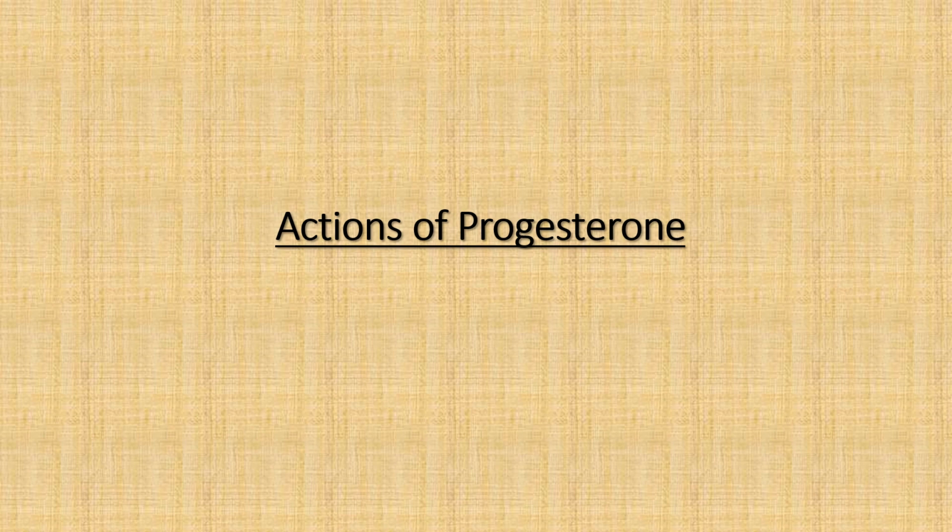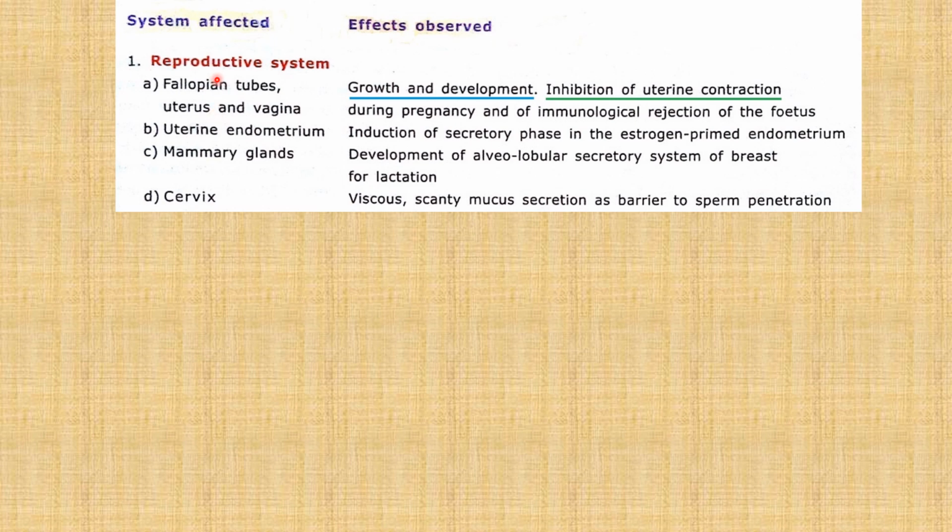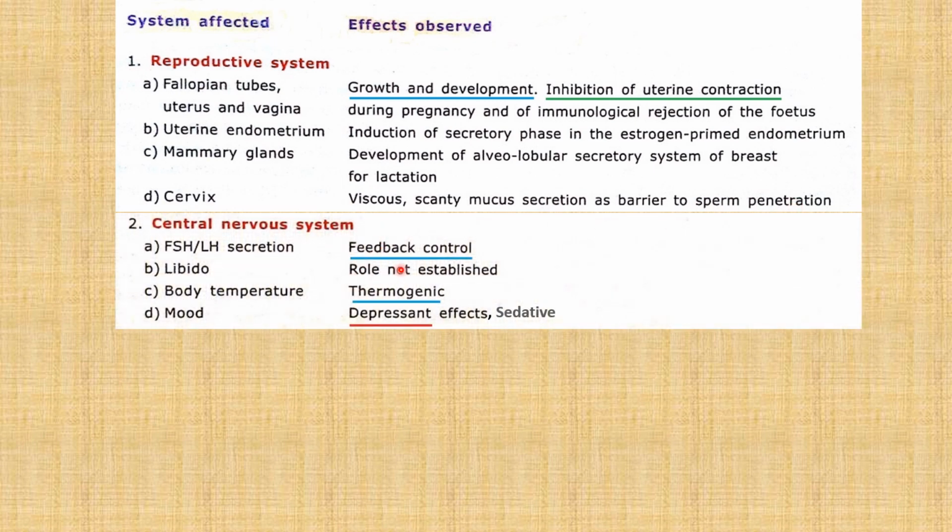Pharmacological actions of progesterone. Like estrogen, progesterone also causes growth and development of the female reproductive system, but progesterone inhibits uterine contraction so as to maintain pregnancy, and it makes the cervical secretion thick, viscous and acidic, which is hostile for conception. In CNS, it has negative feedback inhibition on FSH and LH secretion. It is thermogenic, so it can increase the body temperature. It can cause mood changes and depressant effects, and it is sedative.